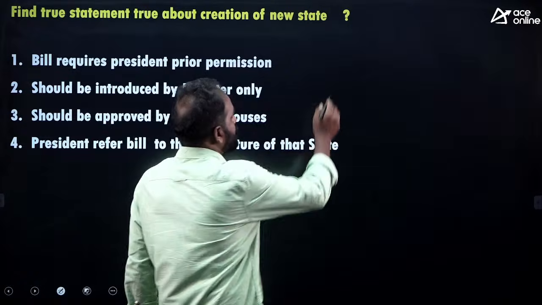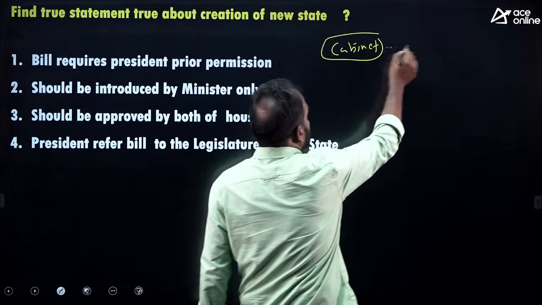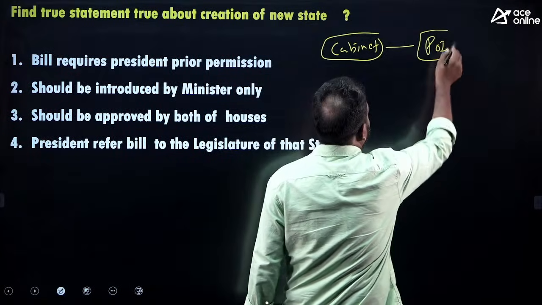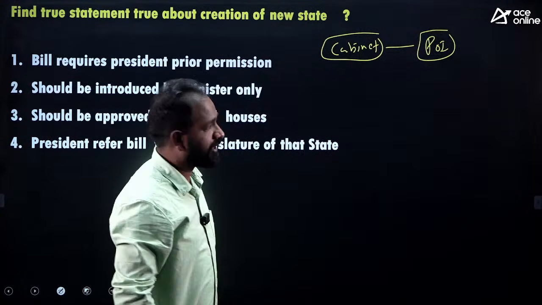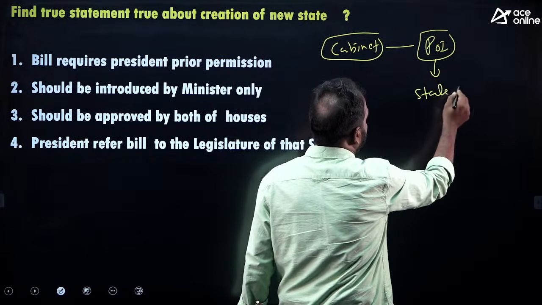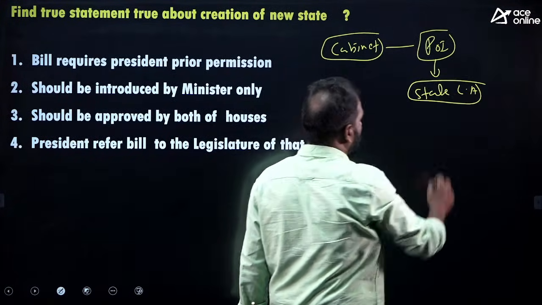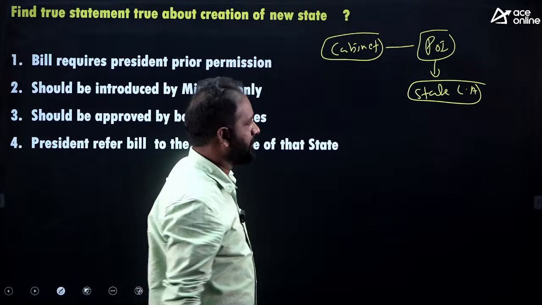Usually, the Cabinet will prepare the bill for the creation of a new state. The bill will be sent to the President of India, because the prior recommendation or permission of the President is required for the introduction of the bill. The President will send the bill to the concerned state legislative assembly, the state they are going to divide, and that state assembly will get the bill.